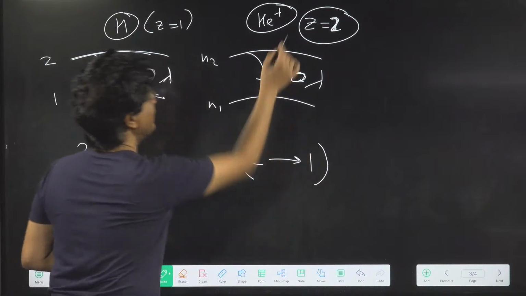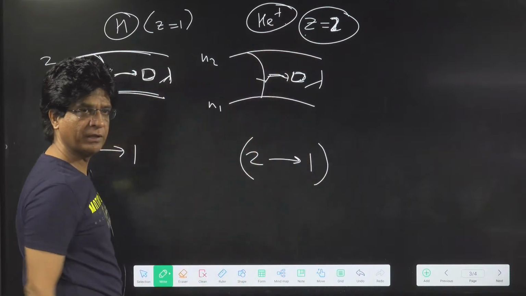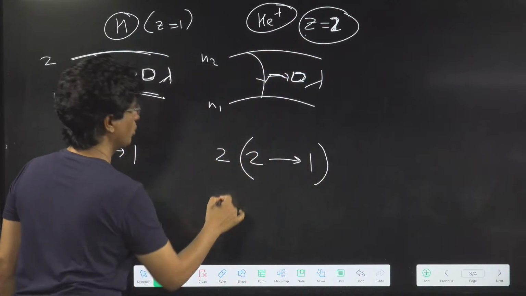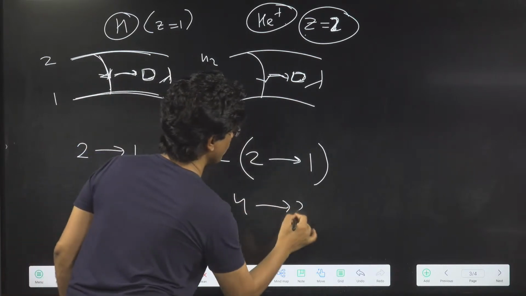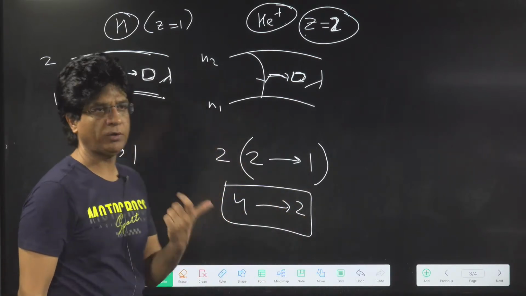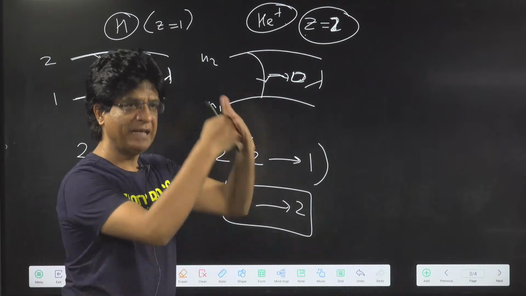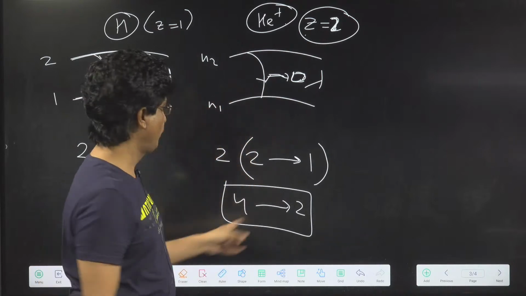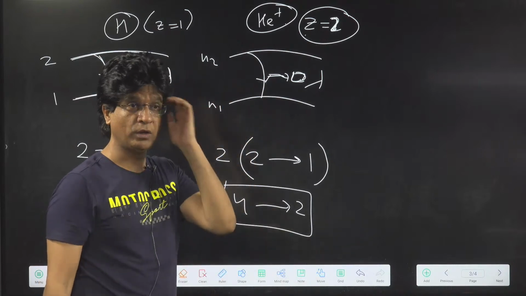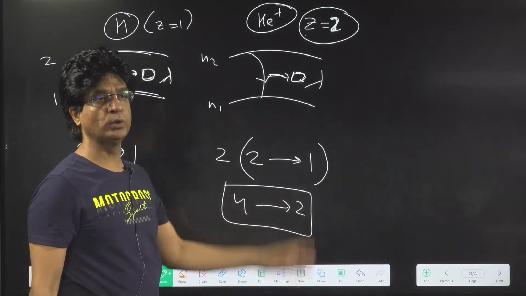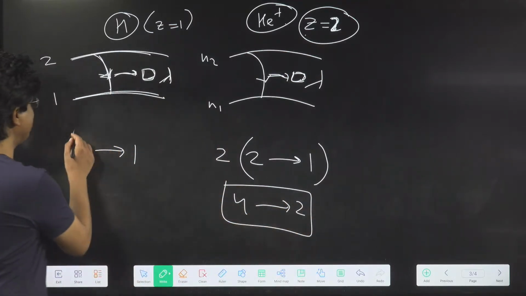Now multiply this by the Z of the given species. This will be like multiplying by 2, and the answer will become 4 to 2. It's a trick, bacho. It's a short trick. The other methods are very lengthy, so we won't go with that. 4 to 2. Be careful. You have to multiply the entire thing by 2.